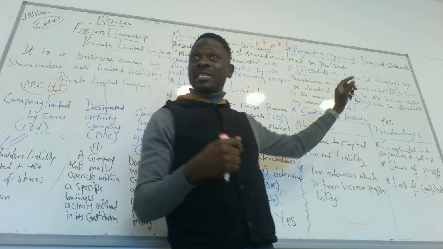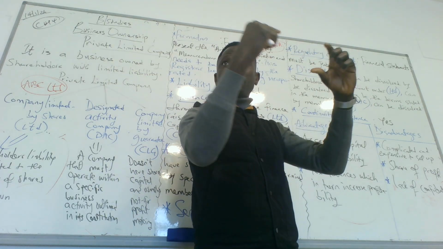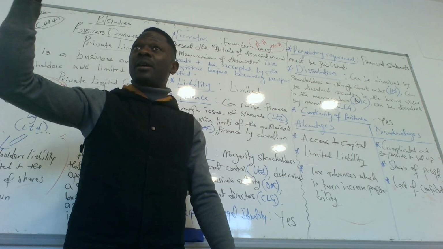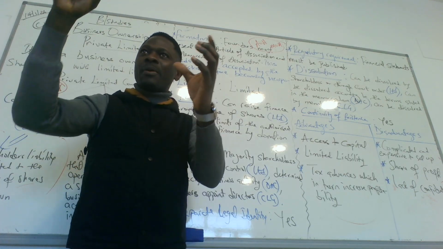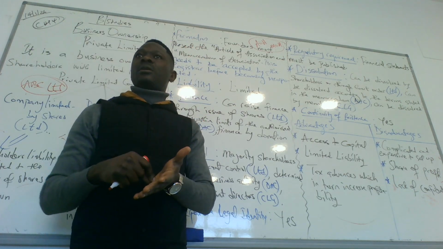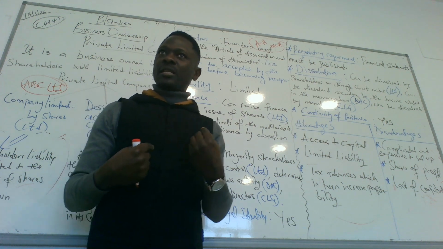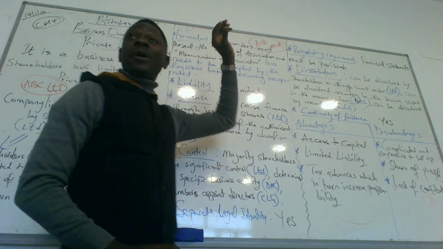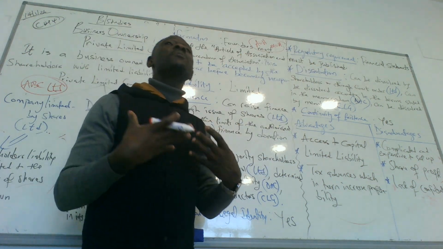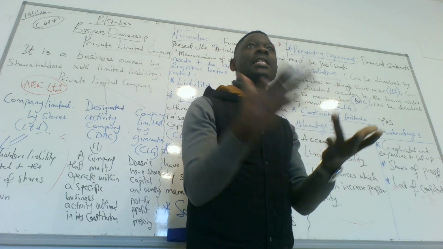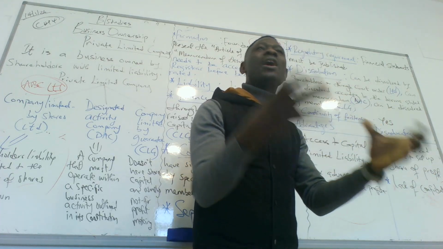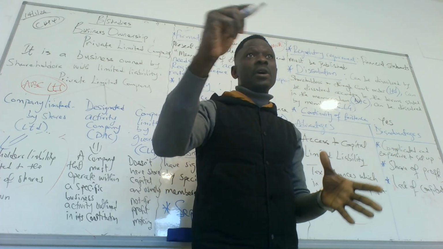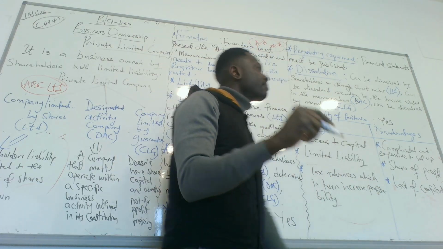That's why in the name of this school, there's a registered number. That is the number that has been assigned to the company. So the formation is that the founders, those who establish it, must present their MOA and AOA to the registrar of companies for approval before they start operating.